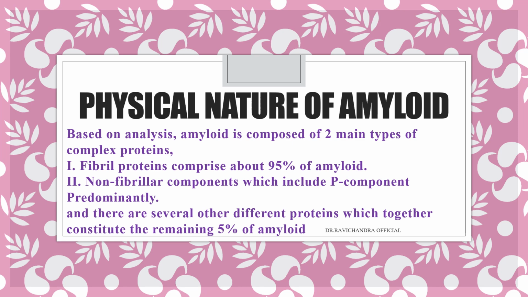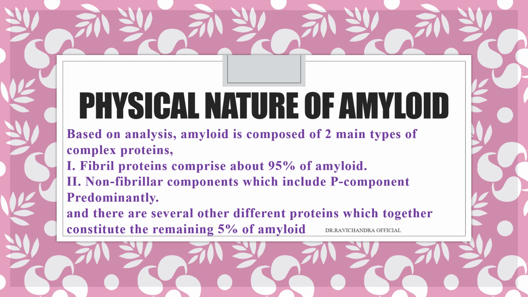Based on the analysis, amyloid is composed of two main types of complex proteins. One will be the major component and the other will be the minor component. In all the amyloids, the major component will be fibril protein, which comprises about 95% of the amyloid substance. And the remaining 5% will be non-fibrillar component, which includes P component predominantly.